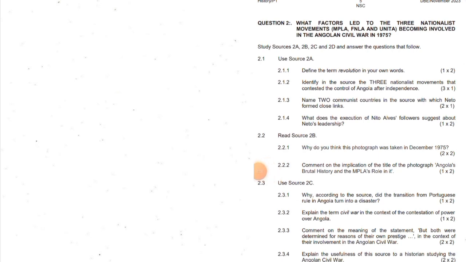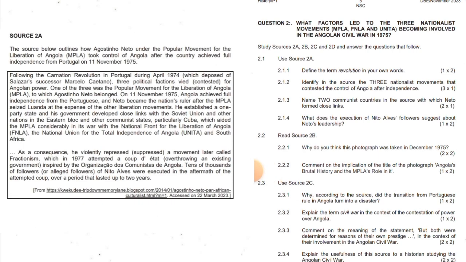Question 2, guys. 2.1, 2.1.1. You will see the source on the screen, which is source 2A. You can just pause the video, guys, and look at the source. 2.1.1. Define the term revolution in your own words. Overthrowing of the government by force.